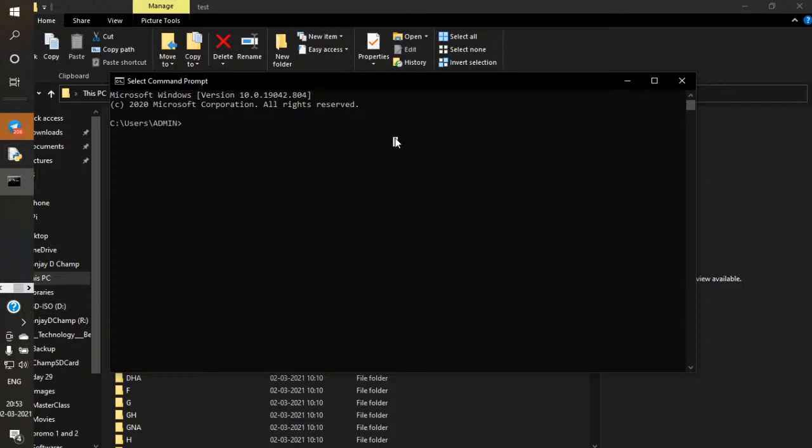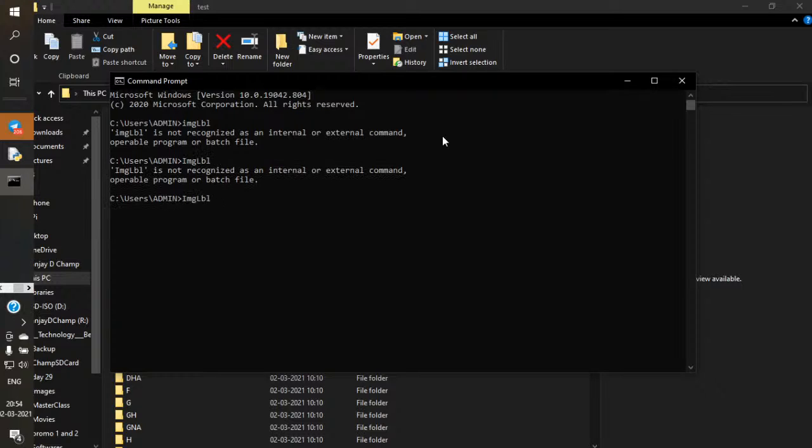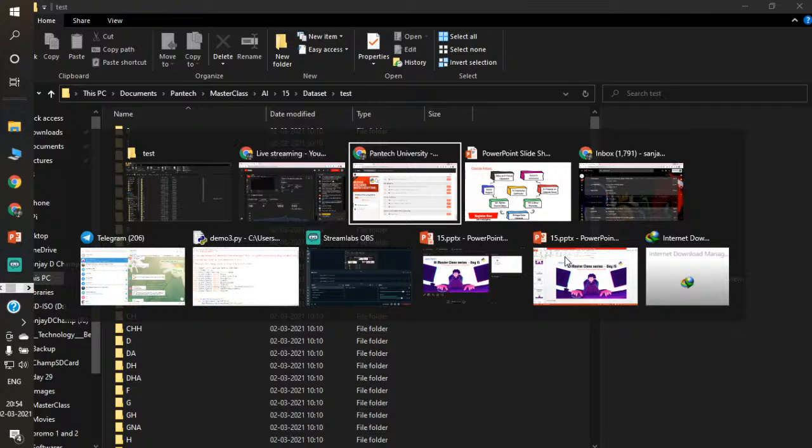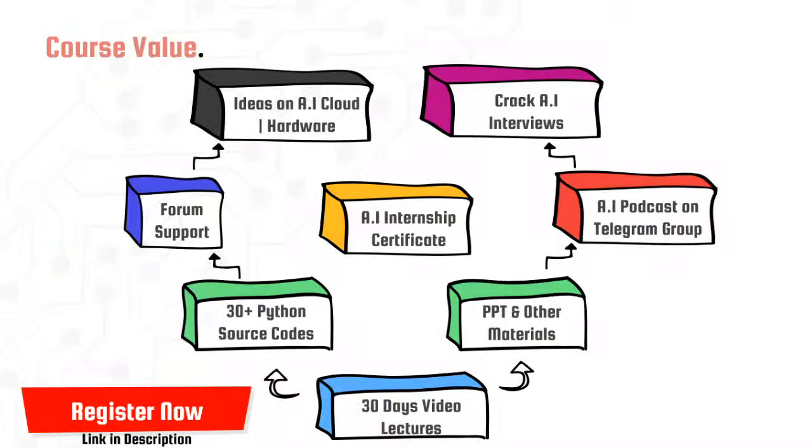Okay, so here we have the reply for Shreyas. Yeah, I think that is IMGLBL. I just forgot that command. I have already installed that, but I forgot the command. Okay, you can use this imglbl. That is an application library. With the help of that, you can do the annotation. That will definitely be very helpful for the kind of annotation which is used for YOLO.